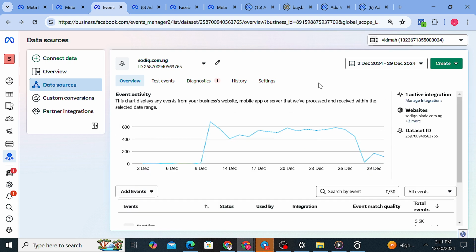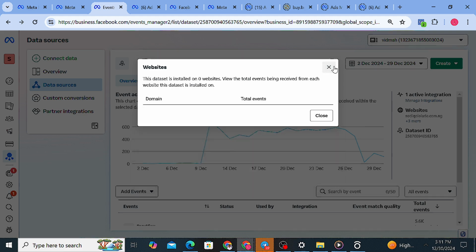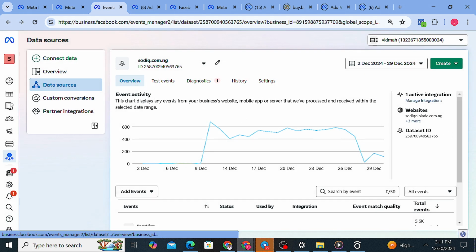You can see the website sodikolade.com.ng. Even if you check the three more websites, these are the affiliate platforms I linked it with. So this is one domain and it is used for this particular ad account.